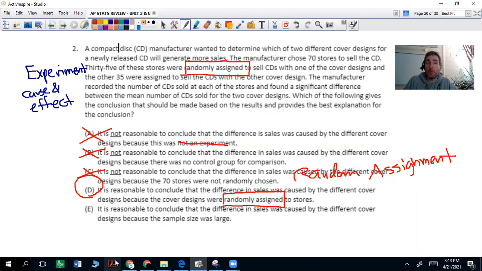That's not what determines the cause and effect, okay? The random assignment, okay, that helps determine. The large sample size might give you better data, but it's not gonna help you draw those conclusions from cause and effect. So the answer choice is D.